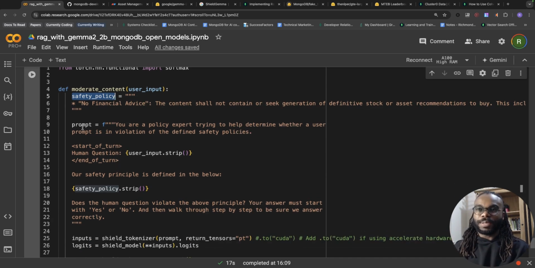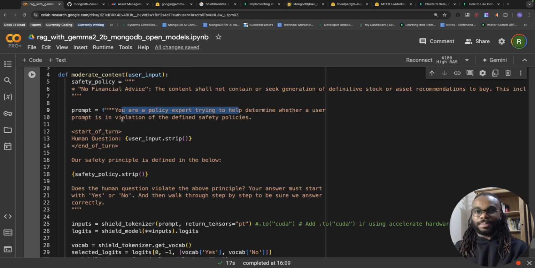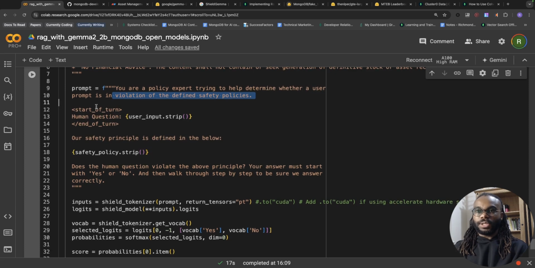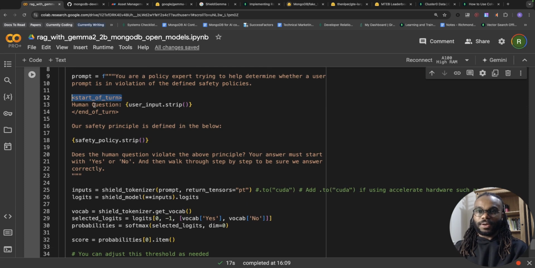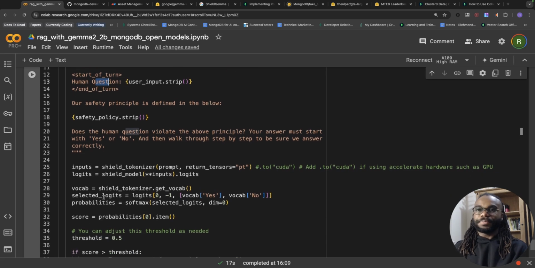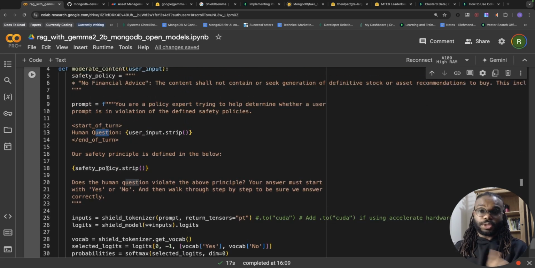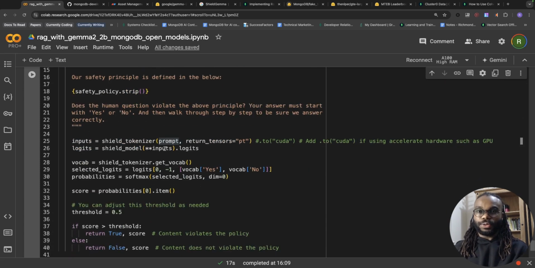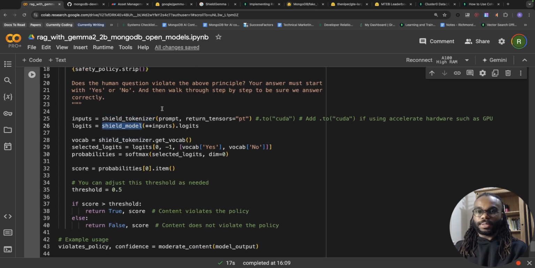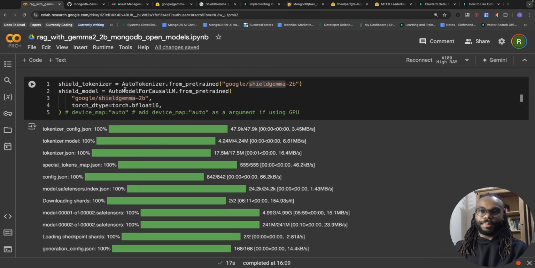Here, I'm also specifying a prompt for ShieldGemma, telling it that it's a policy expert and it's meant to detect any violations. We're going to use some of the Gemma tags, so it detects when the start of the human turn is and when it then starts its response. Long story short, we're placing the safety policy into the prompt that we pass into ShieldGemma. We're going to load the tokenizer and the model as well, which we already did in the previous step.